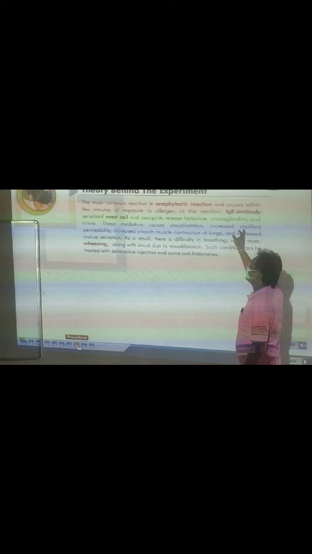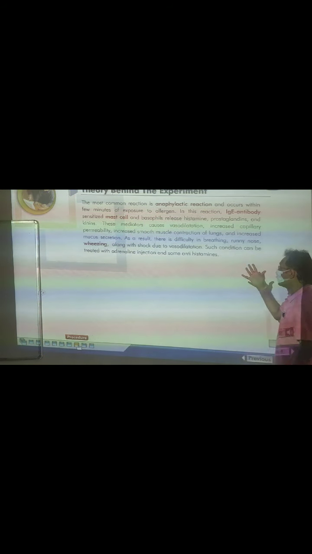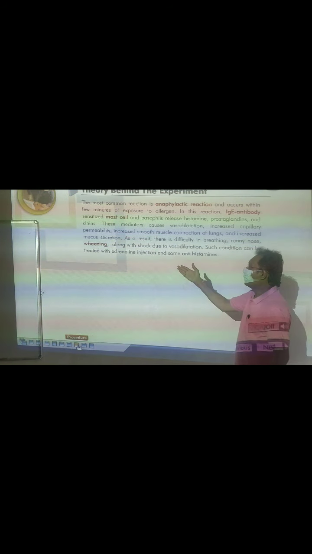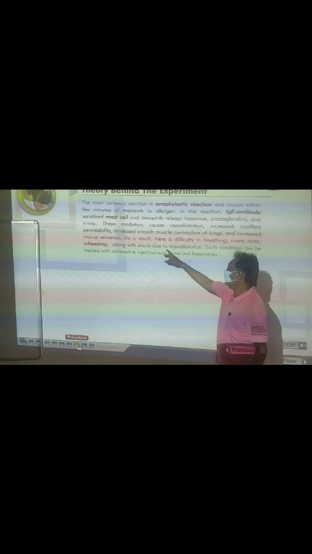Mediated, caused by vasodilation, increased capillary permeability, increased smooth muscle contraction of lungs, difficulty in the breathing, pains, increased mucus secretion, आप उसको बलगम बोलते हैं, cough. As a result, there is difficulty in the breathing, running nose, wheezing, and along with the shock due to the vasodilation. Such condition is treated with an adrenaline injection and antihistamine drug.